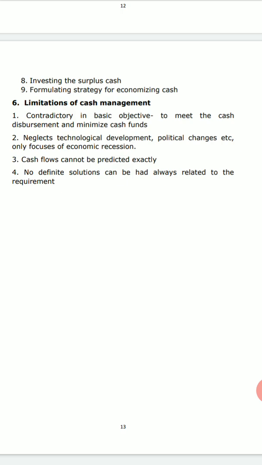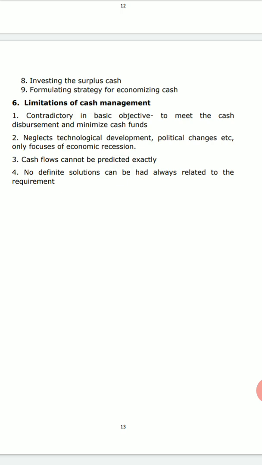That means to meet the cash disbursement and minimize the cash funds. Both things cannot be done at the same time. You want to meet the cash disbursements, and at the same time you want to keep the cash funds at the minimum level also. Both these things are not possible, so you have to find out the optimum level, and that is what we saw in the previous couple of minutes, right?